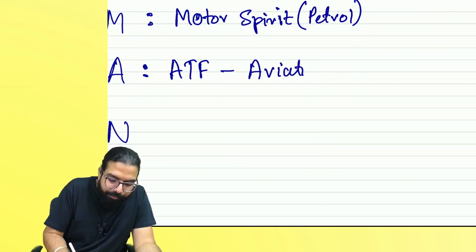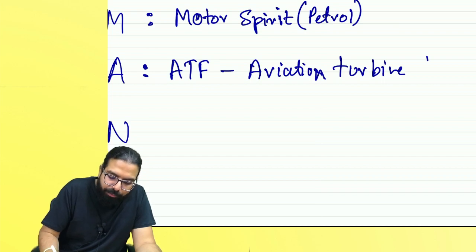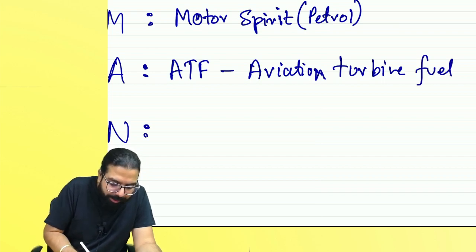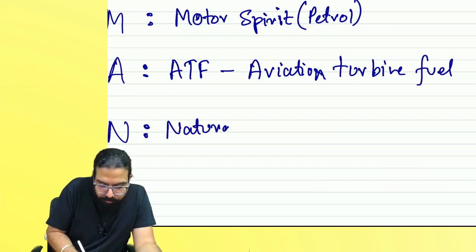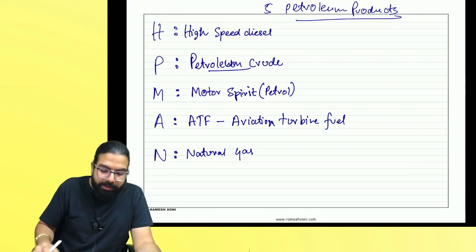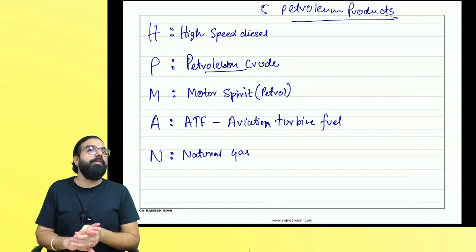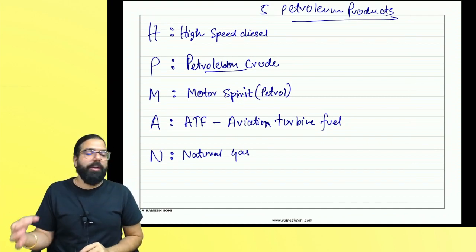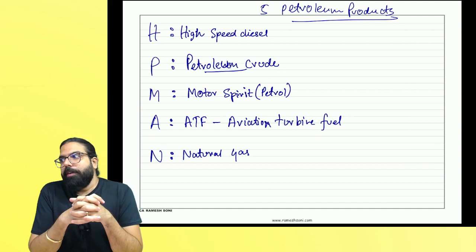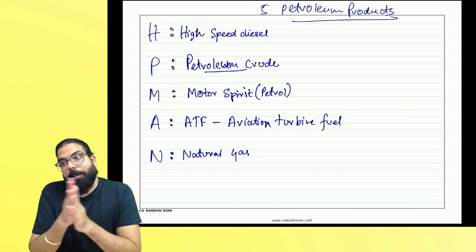Aviation turbine fuel. And N means natural gas. These are the five petroleum products on which, as of now, the central government charges what? Central excise duty. What is it? HPMAN. You have to remember this, very important.